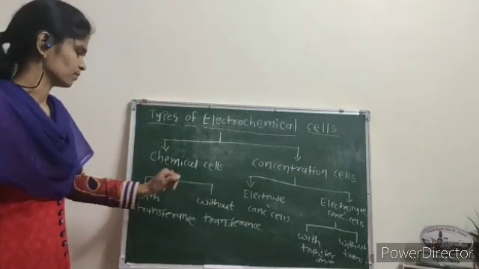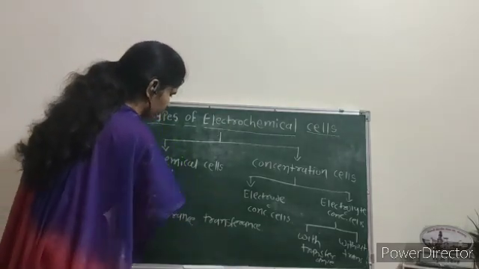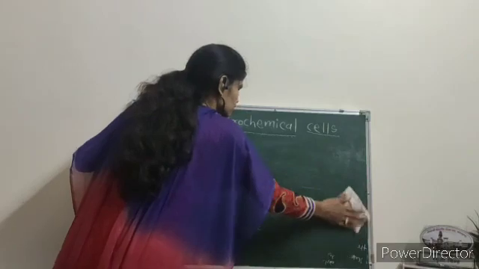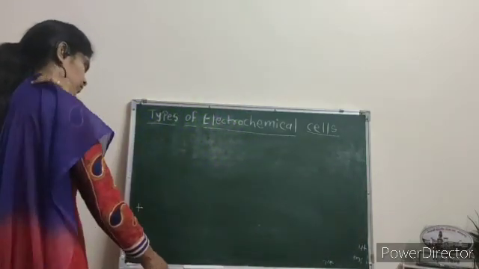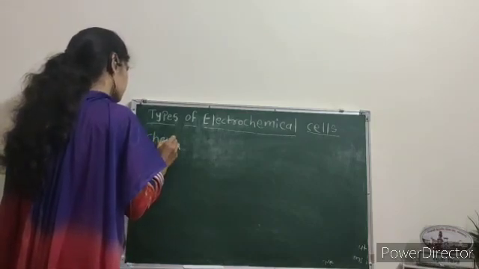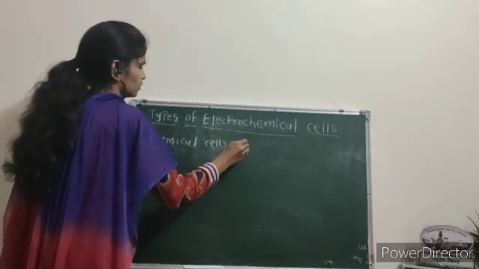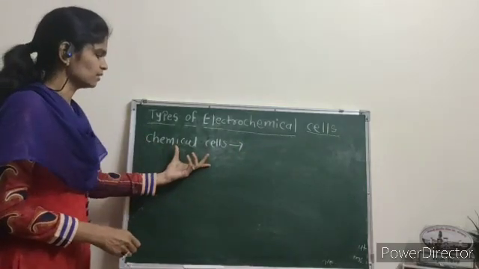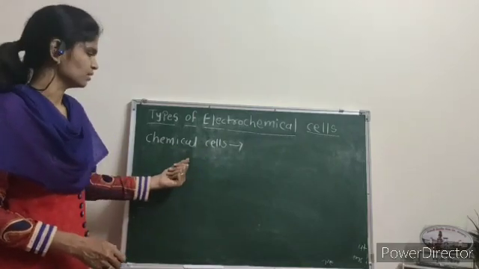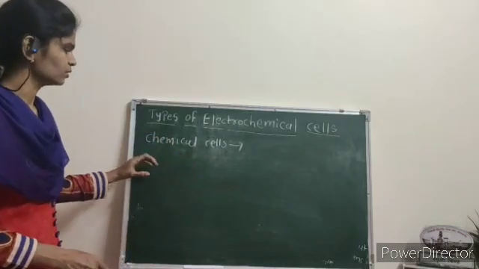First we discuss chemical cell. In chemical cell, a redox reaction takes place, that is, EMF is produced by chemical reaction. Therefore, this type of cell is called a chemical cell. Then the chemical cell is divided in two types.